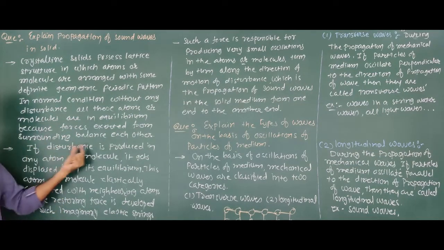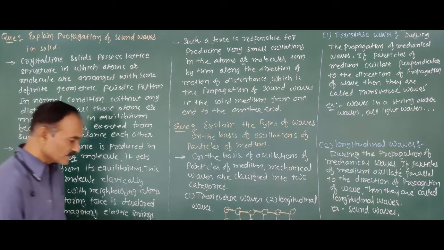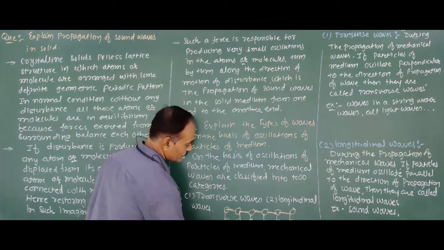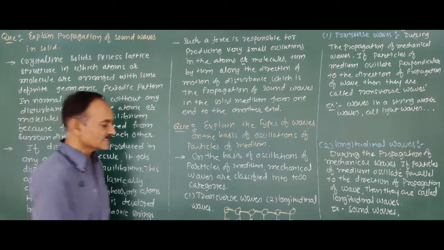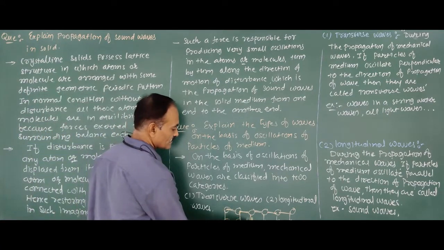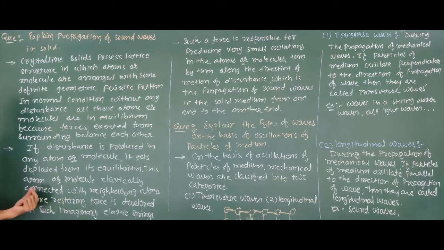Now, if a disturbance is produced in any atom or molecule, it gets displaced from its equilibrium, and these atoms or molecules are elastically connected with neighboring atoms. Suppose we produce the disturbance on this atom. So what happens? It is disturbed from its equilibrium position and starts to oscillate about its mean position.